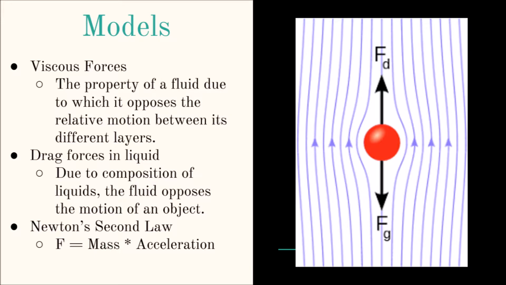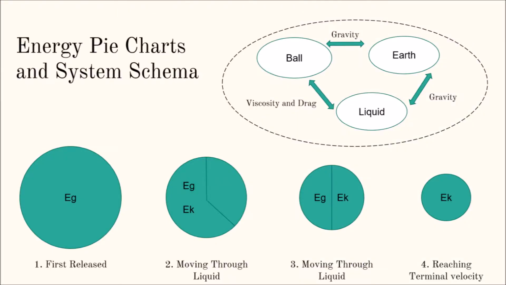To model our system, we first have a force diagram that shows how the magnitude of resistive forces acting on the ball bearing when it is at its terminal velocity are equal to the force of gravity. If the ball bearing was not yet at terminal velocity, as is the case with 3 of our 4 trials, then the arrow pointing downwards would be longer, representing a net downward force.